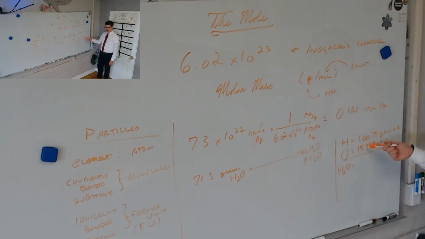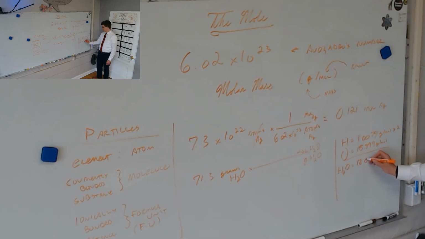It ends up being, obviously this is about 1 times 2 is 2. This is almost exactly 16. It ends up being about 18, probably 18 point, what, 0.15-ish grams per mole.